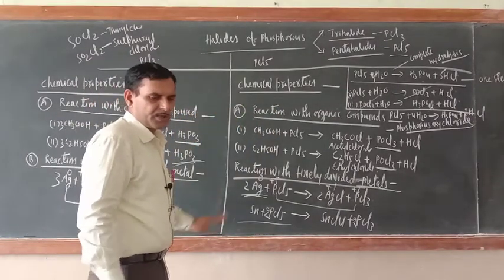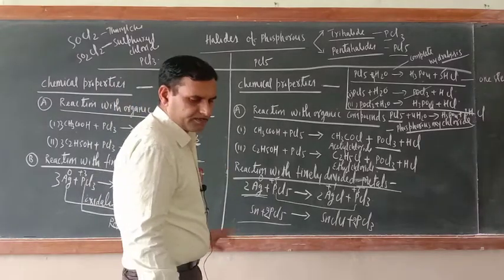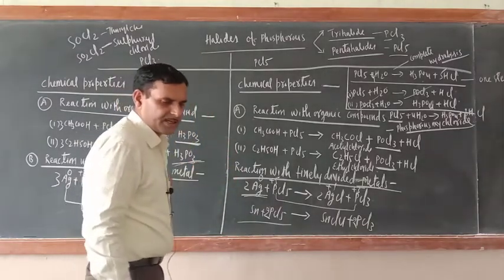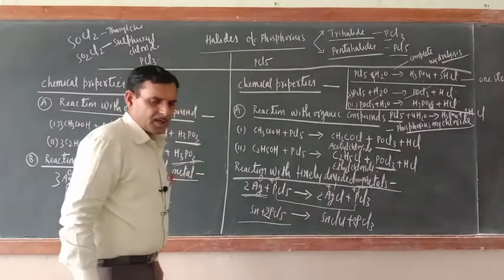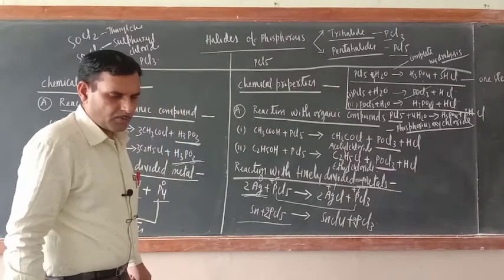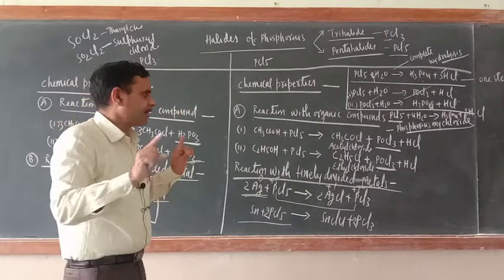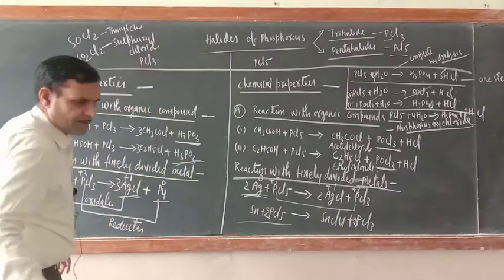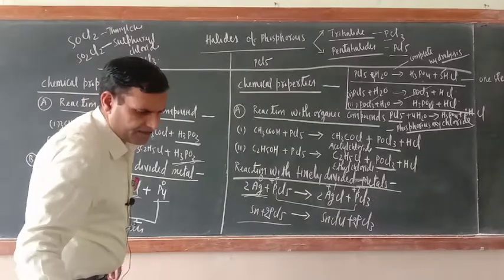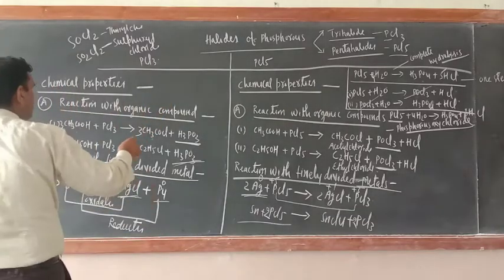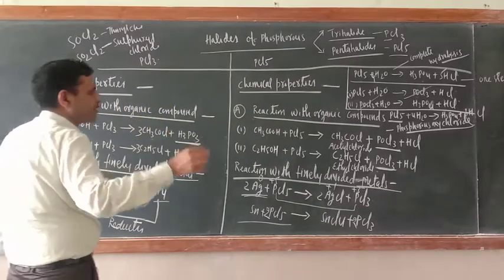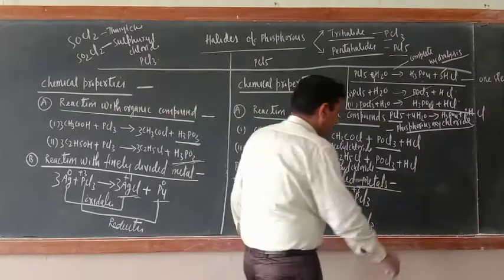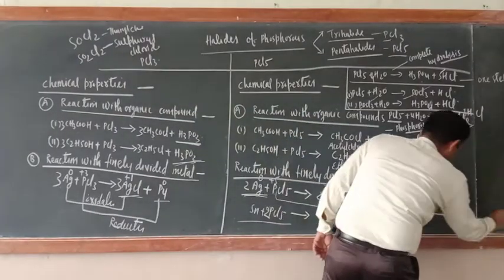I hope that you understood this one. In this way, the chemical property of PCl3 and PCl5 is over. So what is left now? Just some information is there. For PCl3 and PCl5, just see D2O. Have you heard of D2O? Here only I am writing.